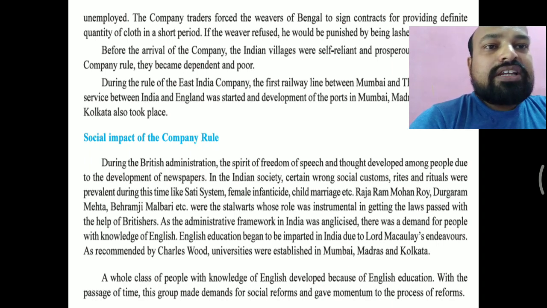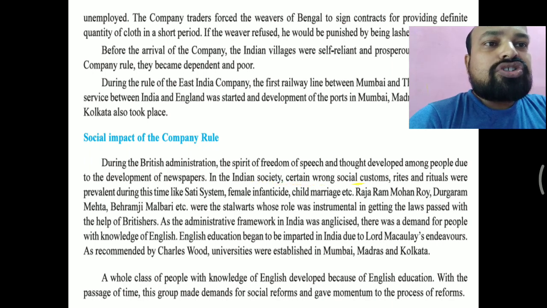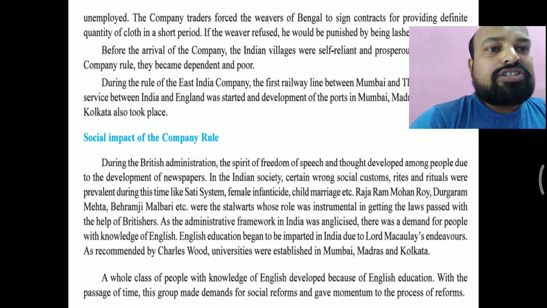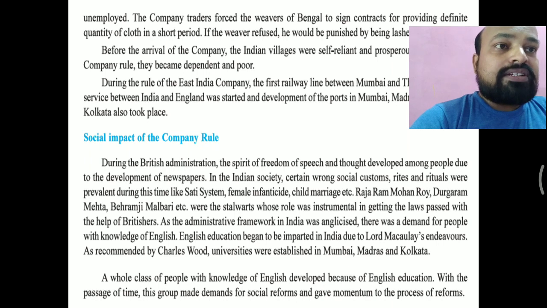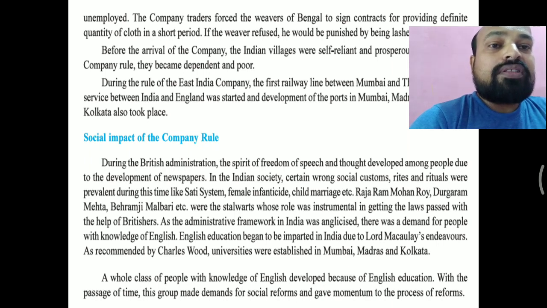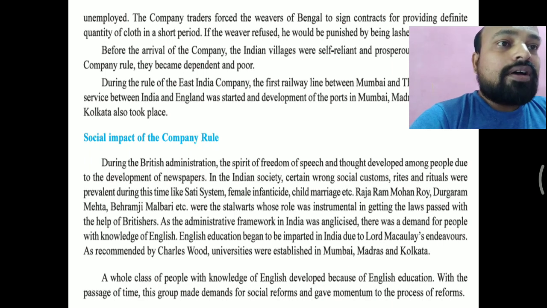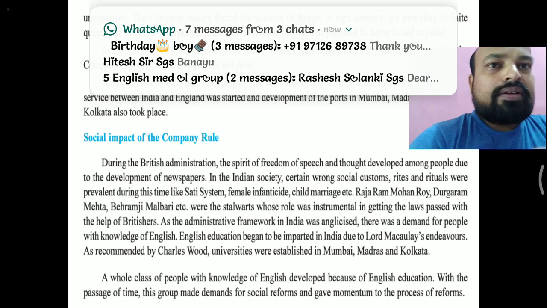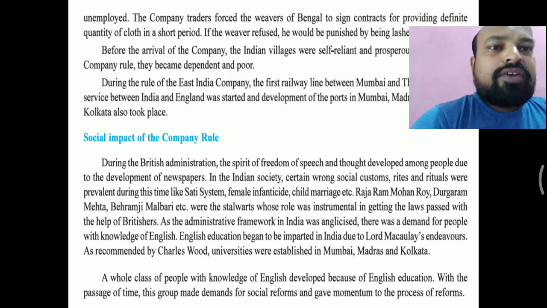In Indian society, certain wrong social customs, rights and rituals were prevalent during this time, like the sati system, female infanticide, child marriage, etc. All of you know the sati system: when a woman's husband died, she also had to burn herself on his pyre. It is called the sati system. Female infanticide means that when a baby girl was born, she was drowned in a bowl filled with milk. So that is female infanticide.